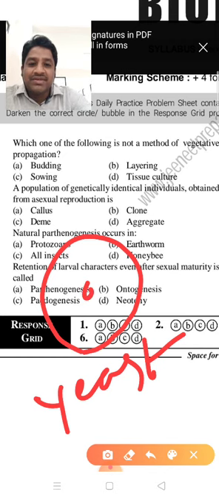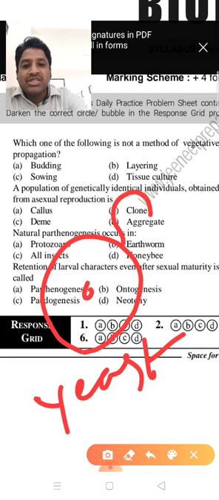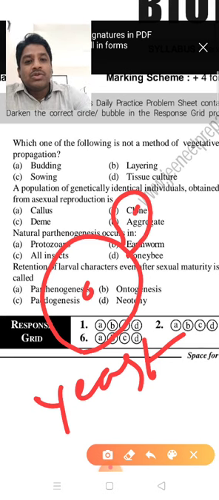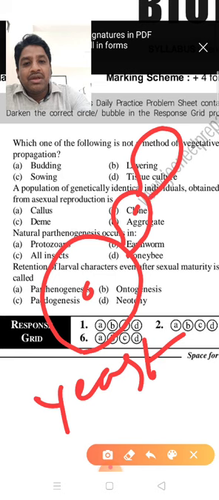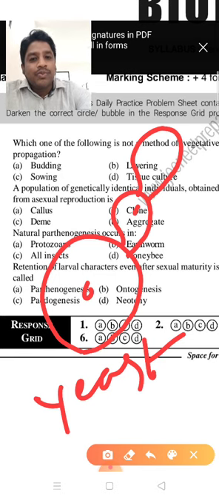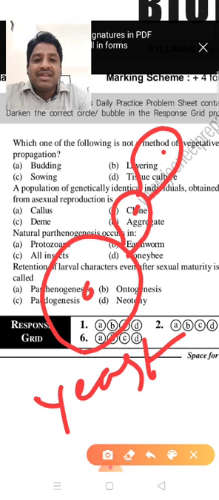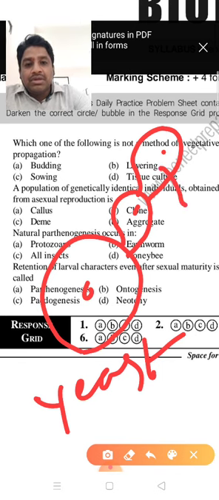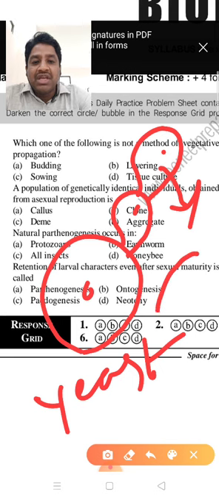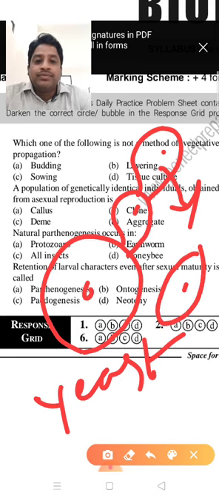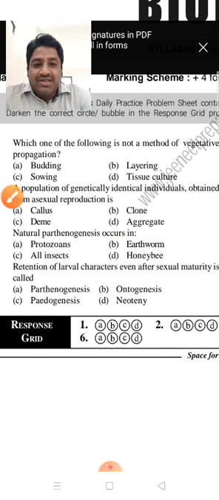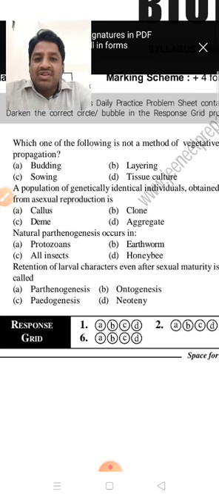So this is the yeast cell. The yeast cell can produce a new bud. This new bud can again grow into a new yeast cell. Whenever this yeast cell matures, it can be separated and grow into a new individual. So that's why budding is a vegetative method of reproduction or asexual reproduction.